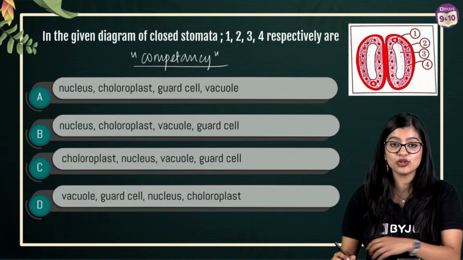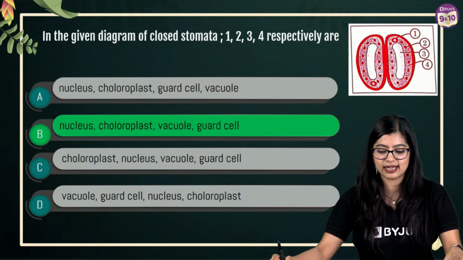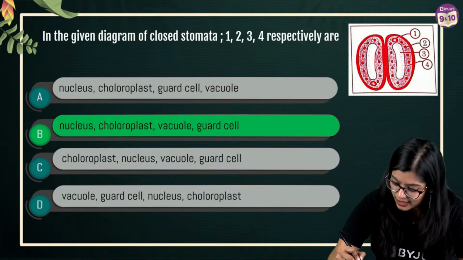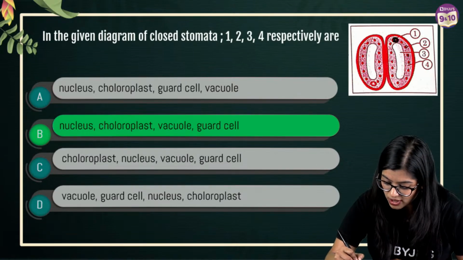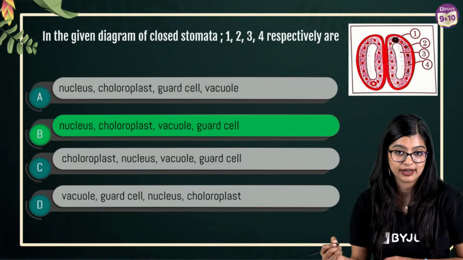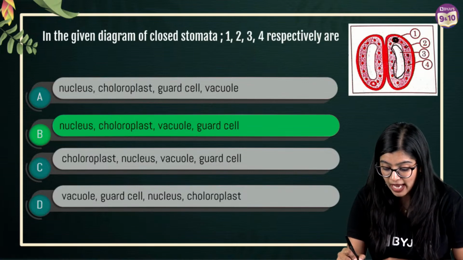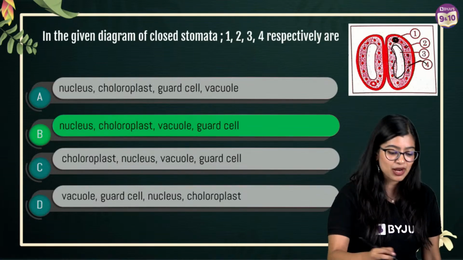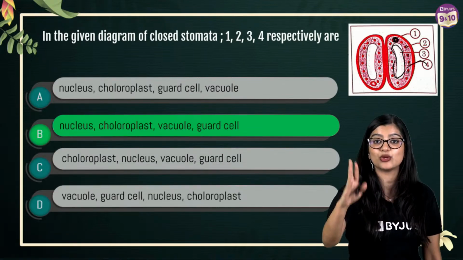Okay, all right. Most of you here have given me the correct answer. Some of you got confused, but the correct answer here is option number B. So if you look at the diagram here, the part that was big and prominent was the nucleus. Then these small structures which are there are your chloroplasts, right? And here if you see this big structure, that is nothing but the vacuole, and last, nothing but the guard cell.